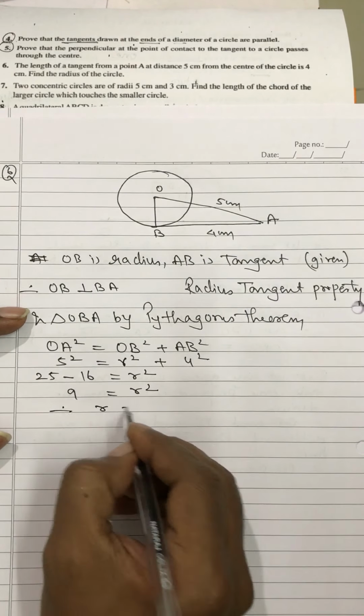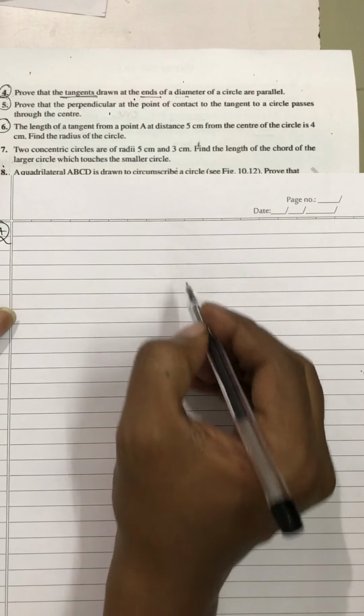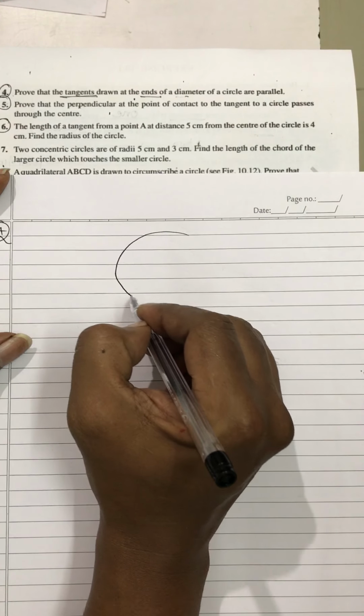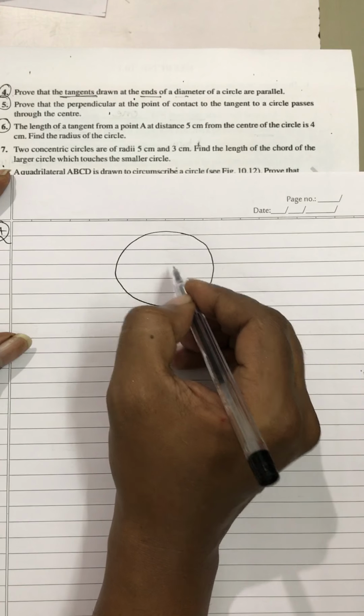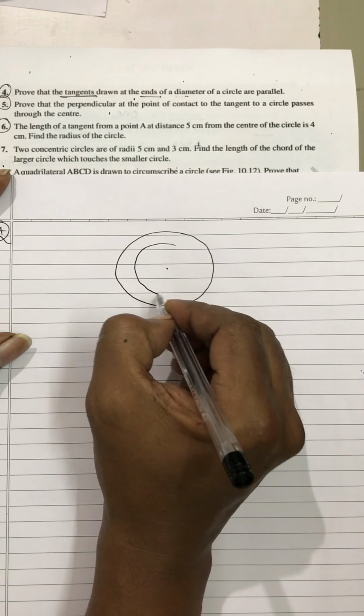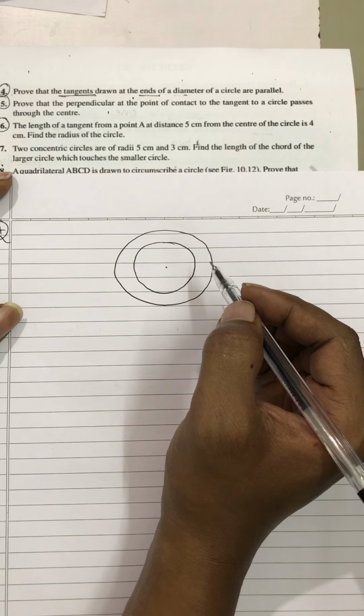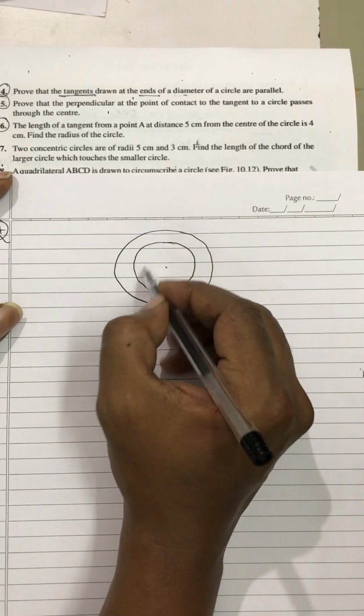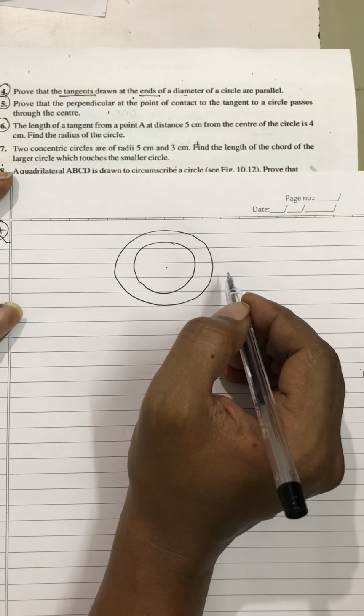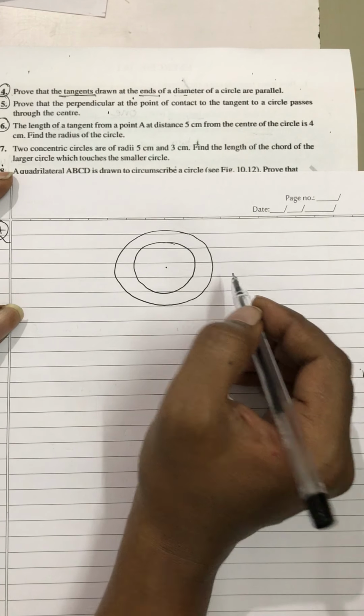Okay. So now we will have to go forward with the next question, question number 7. Two concentric circles. I'll have to go to the next page because for two concentric circles I'll have to draw the diagram. Two concentric circles, circles having the same center, are of radii 5 cm and 3 cm. So this smaller one will be having 3 cm, larger will be having 5 cm. Find the length of the chord of the larger circle which touches the smaller circle.